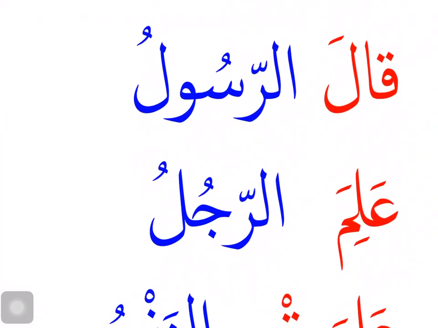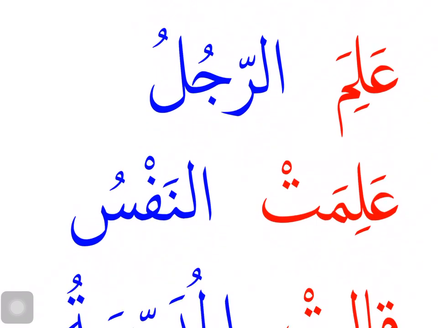Qala Rasulu, again qala is the fi'l and the fa'il is ar-rasulu. So I won't say "he said," I will say "the messenger said." Alima, alima means to know. Alima ya'lamu, to know. Alima is the past tense form of the verb. The conjugation is huwa. So for huwa and hiya conjugation, I can look for an outside doer, the fa'il, outside the verb. It will be a noun after the verb in rafa' status. Ar-rajulu is a noun after the verb in rafa' status. This is my fa'il. So I won't say "he knew," I'll say "the man knew." Alima ar-rajulu, the man knew.